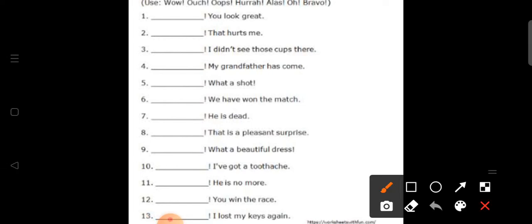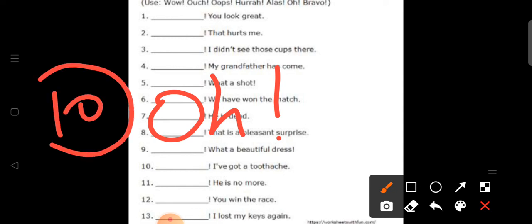Here, students, what you can write? Here we can write over here oh, ठीक है? हम यहाँ पे लिख सकते हैं oh, I have got a toothache. ठीक है? अगर ऐसा लिखा होता my tooth hurts, है ना? तो वहाँ पे हम ouch लिख सकते थे. ठीक है? यहाँ पे हम ouch नहीं लिख सकते हैं. We cannot write ouch over here. Okay?